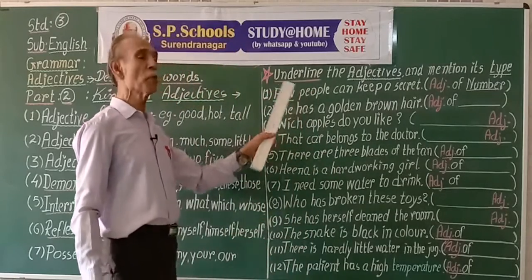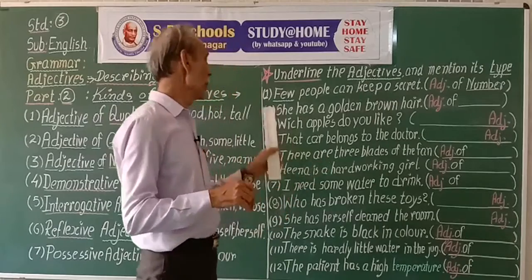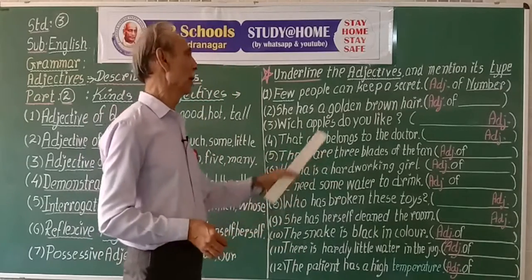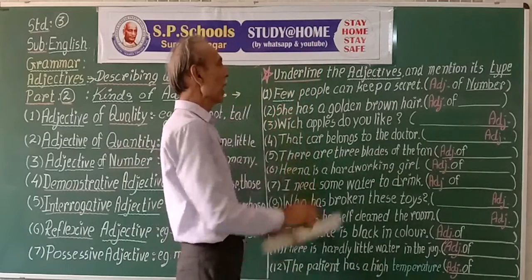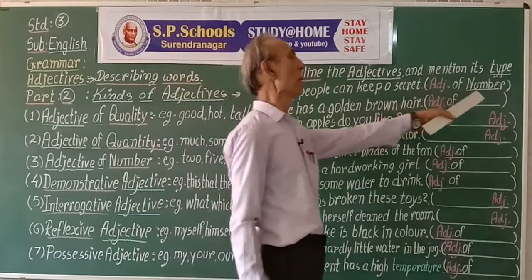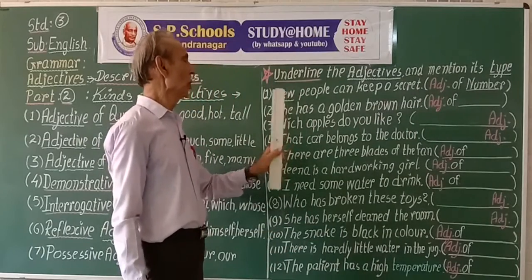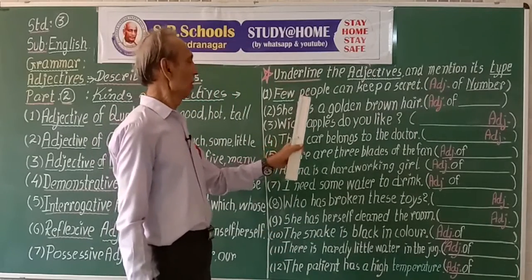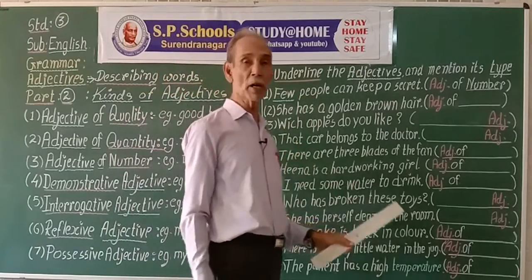We can count people. How many people? 1, 2, 3, 4. Few people, some people can keep a secret. So few is the adjective of number. Few describes people. People is a naming word, noun.